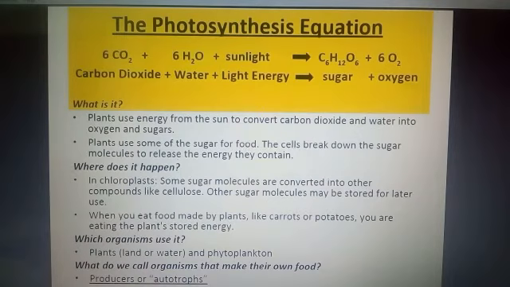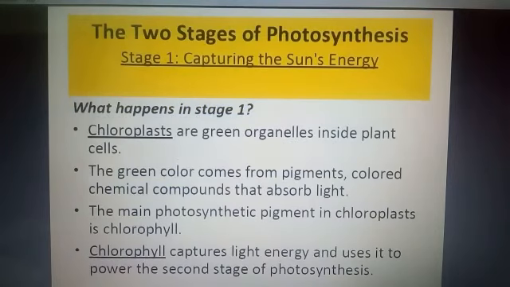And phytoplanktons are also oceanic organisms. They can also make their food by themselves, using the sun's energy. What do we call these organisms which can make their food? We call them producers. All the plants are called producers, or autotrophs, meaning they can make their food by themselves. For better understanding, let's divide photosynthesis into 2 stages.